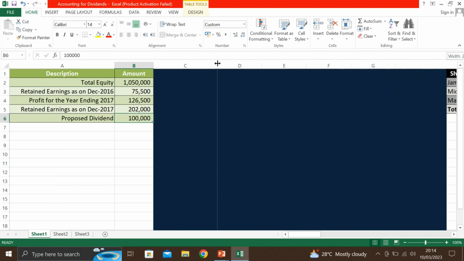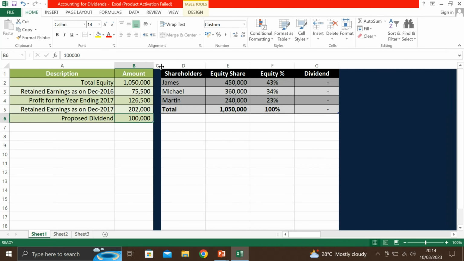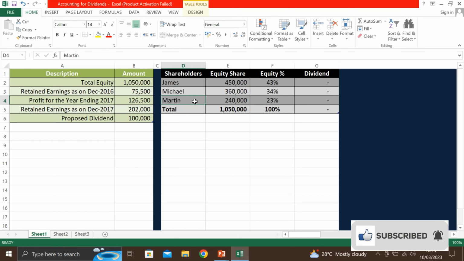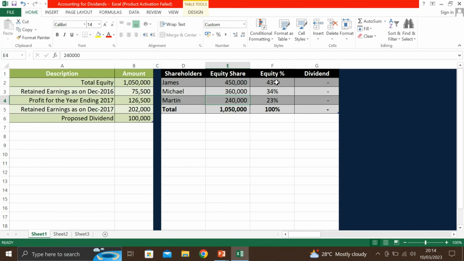partners in the business. So here we have the detail of this 1,050,000 equity, that is, how much each partner invested. James has 450,000, Michael has 360,000, and Martin has 240,000. Here is their equity percentage calculated. 43% is James's share, Michael's share is 34%, and Martin has 23%. So now we will calculate each partner's share in this 100,000 proposed dividend.